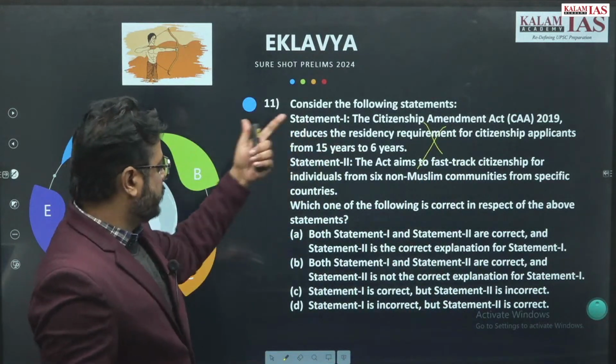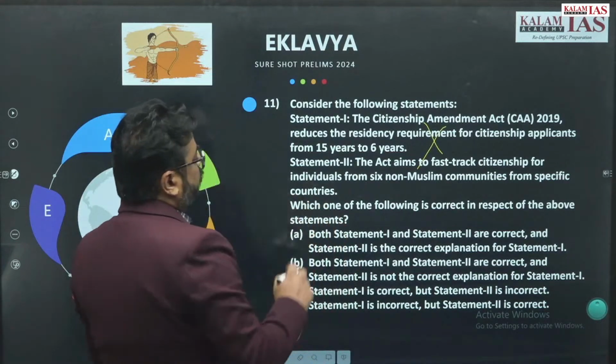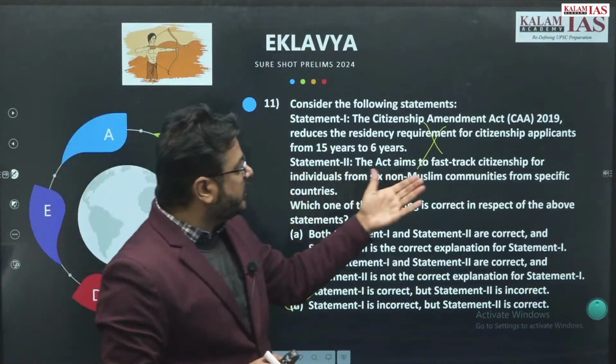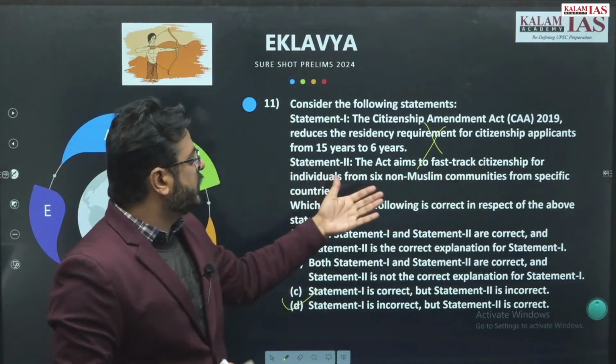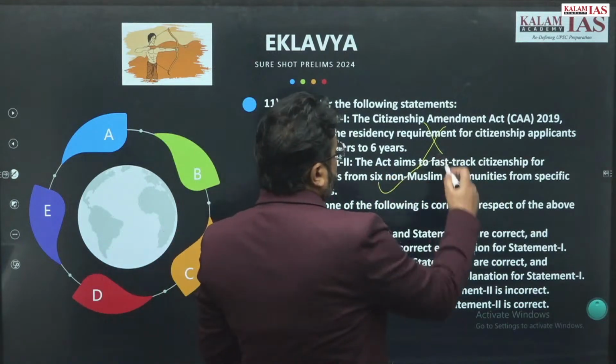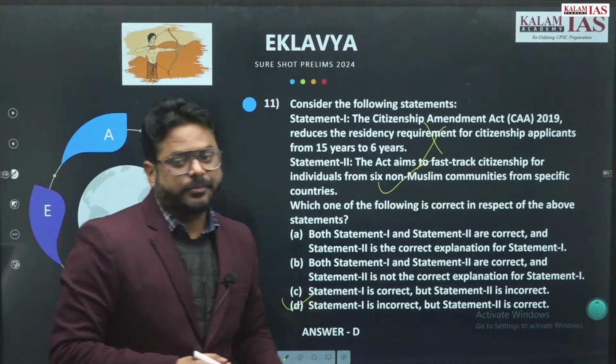As this statement is wrong, the answer will directly be D. We will see statement 2 also. The act aims to fast track citizenship for individuals from 6 non-Muslim communities from specific countries. So that is 100% correct. So the answer will be B here.